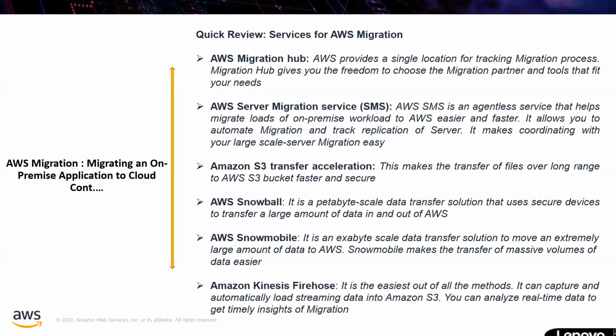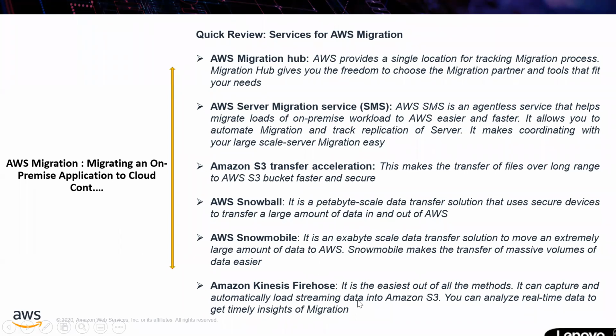And Transfer Acceleration makes the transfer of files over long distances to an AWS S3 bucket faster and secure. We are going to discuss this part alone in the next slide. You already know what Snowball is. We already discussed this one. If you have a large amount of data, you can use the Snowball service to migrate your application. Snowmobile, if you have an extremely large amount of data, then you can go for AWS Snowmobile.